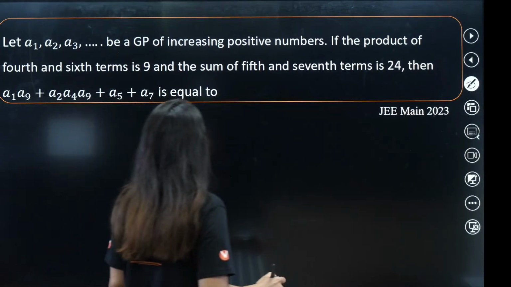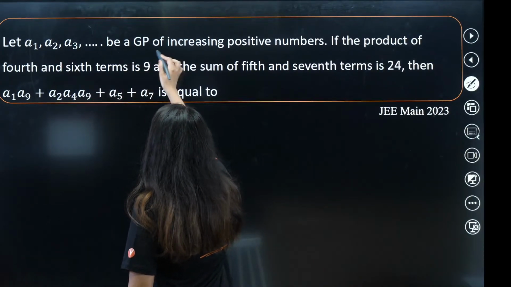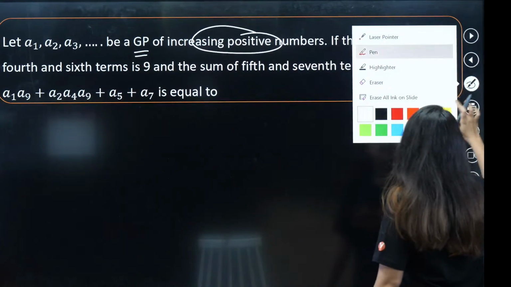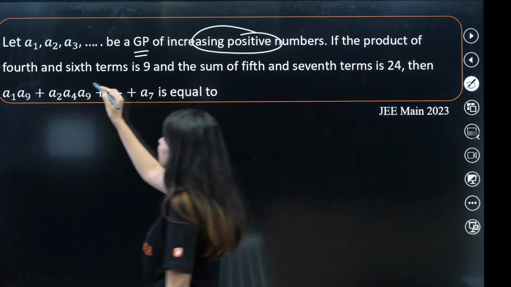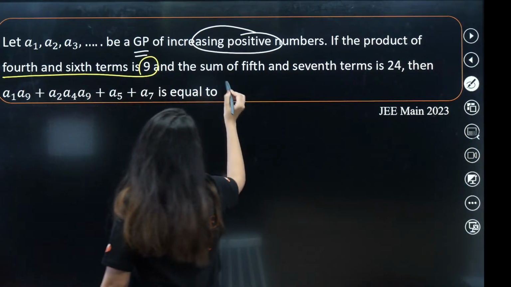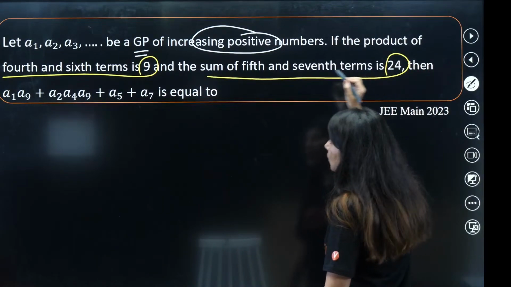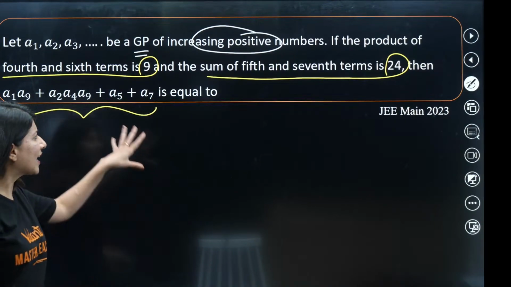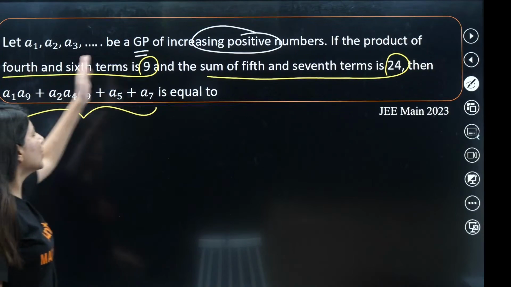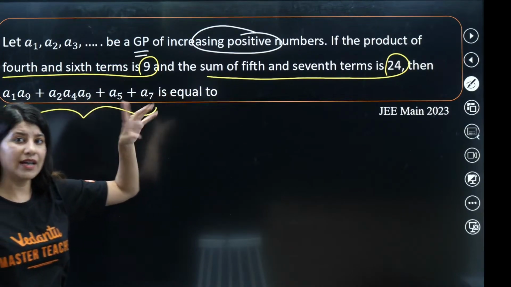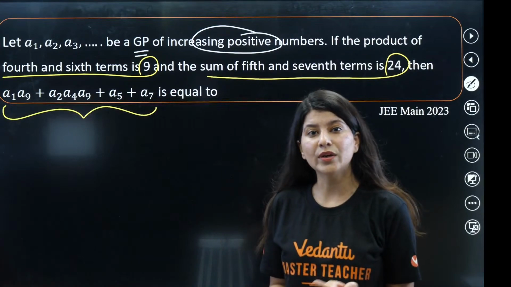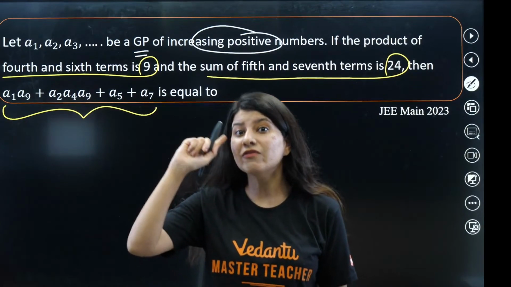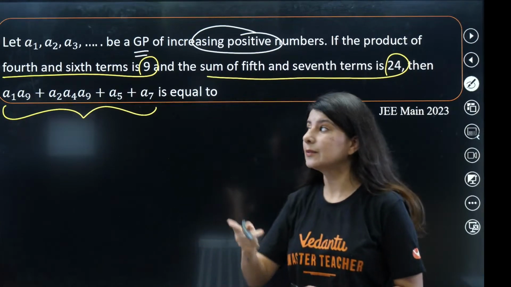Next question. What does this question say? A1 to AN be a geometric progression of increasing positive numbers. If the product of 4th and 6th term is 9 and the sum of 5th and 7th term is 24, then we need to figure out the value of this particular expression. Now the question looks actually easier. There is a GP, two equations are given to us and something has been asked. But we need to be very smart while doing this question as well, because we have to solve this in minimum possible time. So we need to be very alert in solving the question.